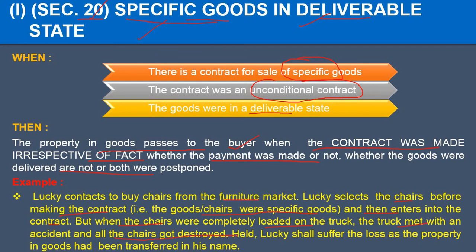Now who is going to bear the loss? Of course the owner is going to bear the loss. Who is the owner? We are saying when the goods are specific and in deliverable state, the property or the ownership is transferred immediately when the contract is made. So here Lucky will have to suffer the loss as he has become the owner of the goods as and when the goods were specific and they were in deliverable state.